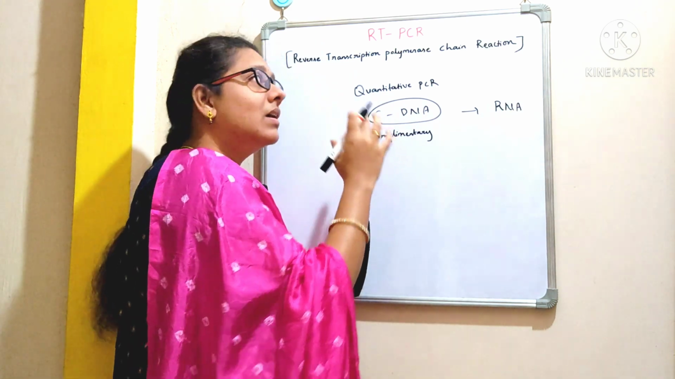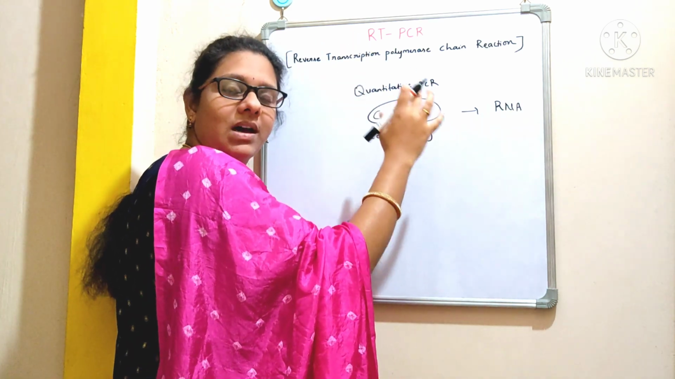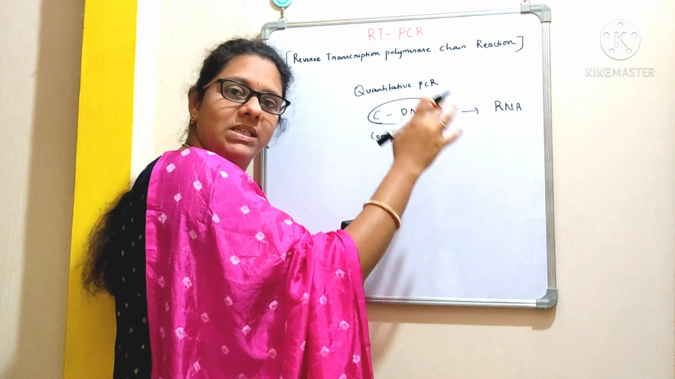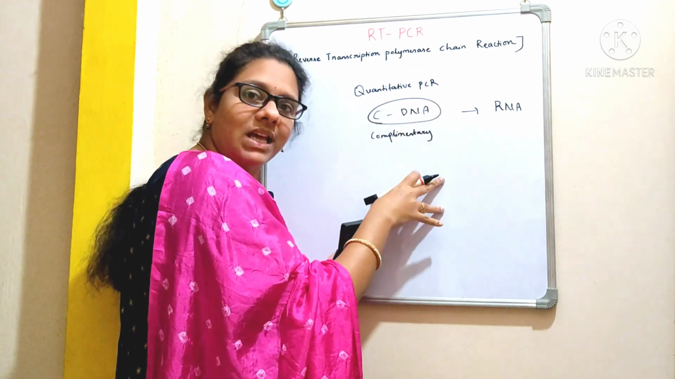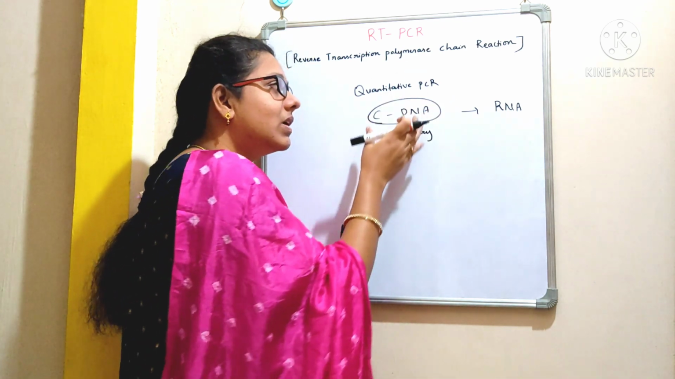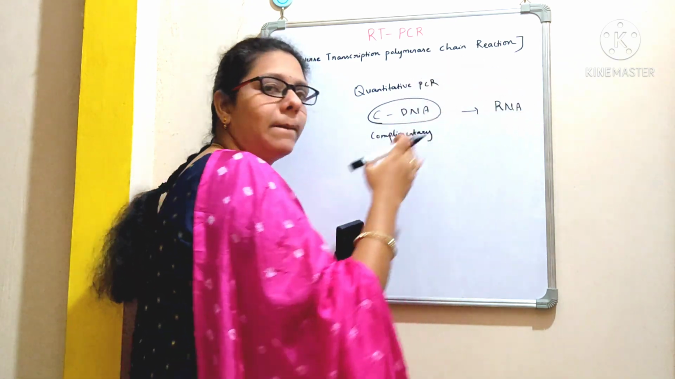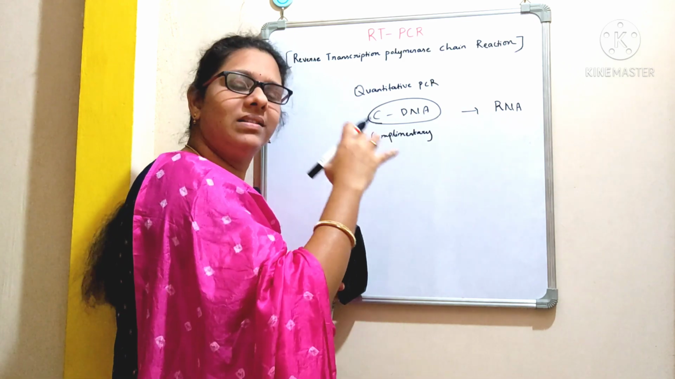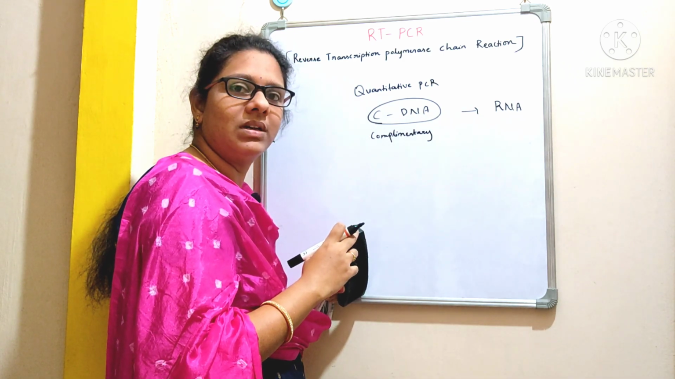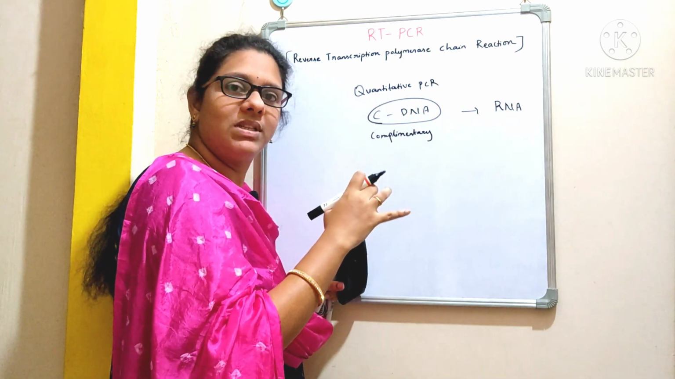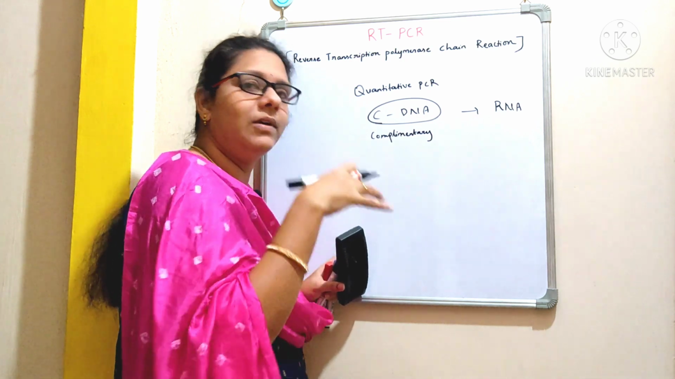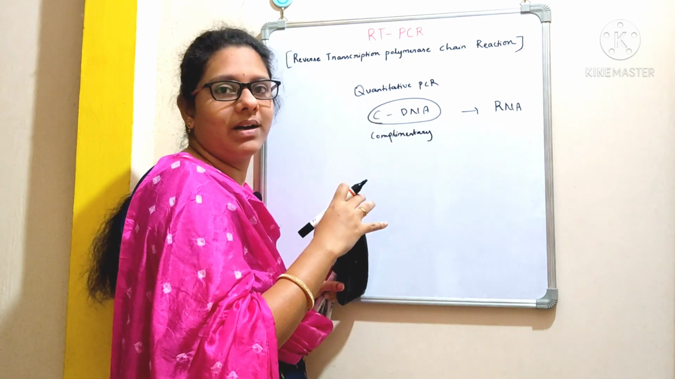Is it clear? Using this RT-PCR, that is reverse transcription PCR, we can measure the gene expression by amplification of cDNA that is reverse transcribed from RNA. What is meant by reverse transcription? First, let's discuss the central dogma of life, and then we'll move into the topic for your better understanding.